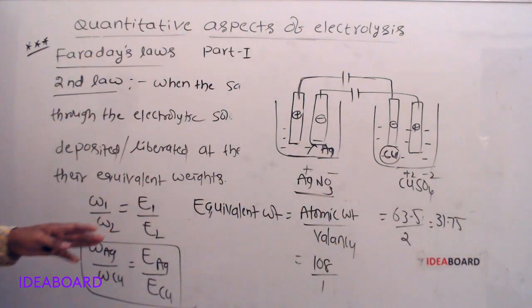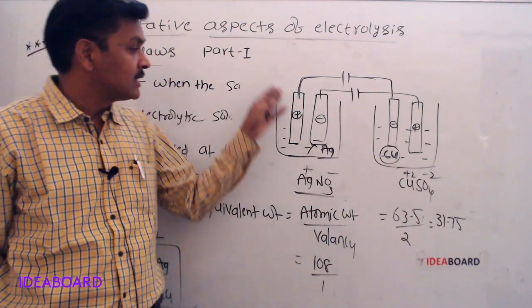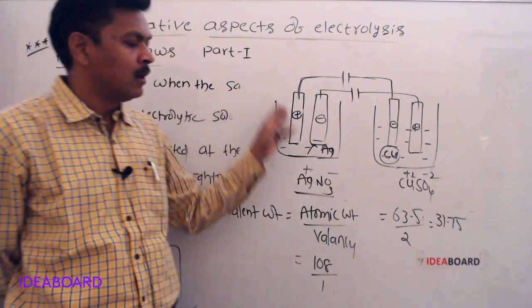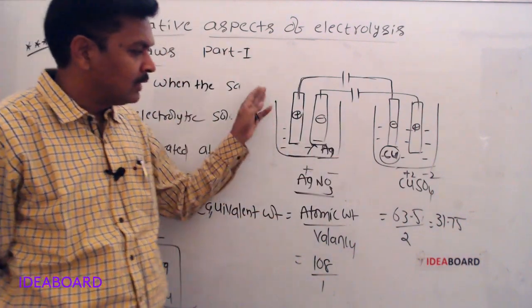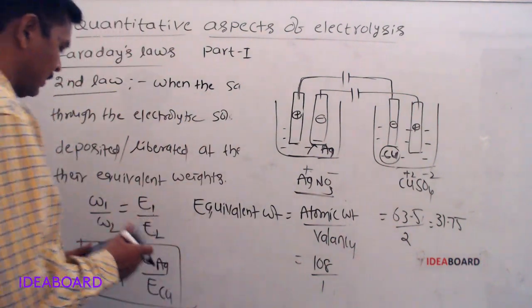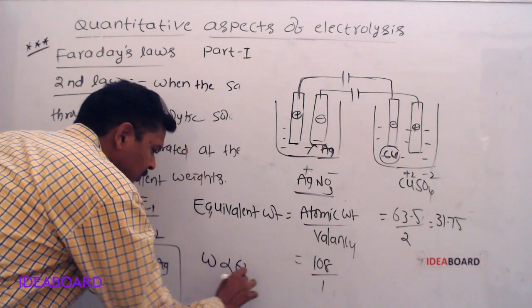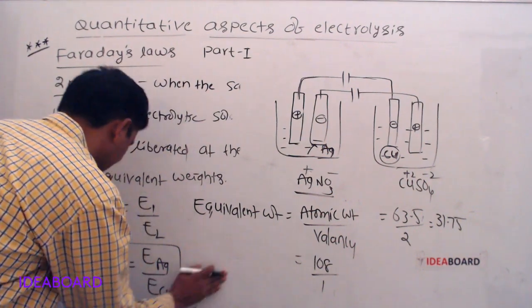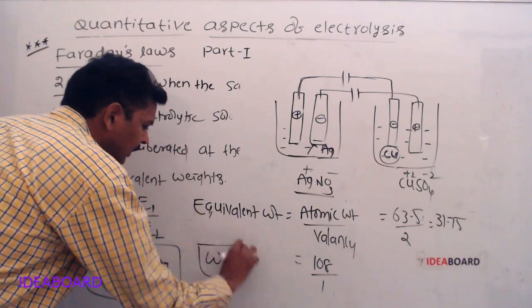When the same quantity of electricity is passed through the electrolytic solutions, the masses of the substances deposited or liberated at the electrodes are directly proportional to their equivalent weights. That is Faraday's second law. We can write W directly proportional to E, equivalent weight.